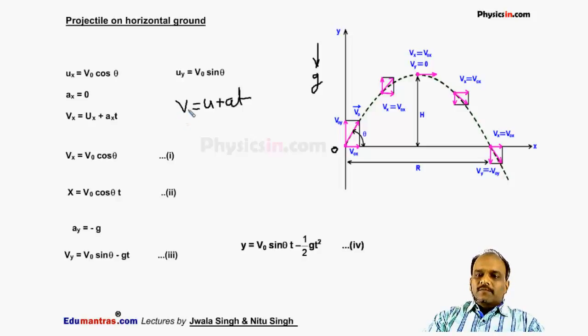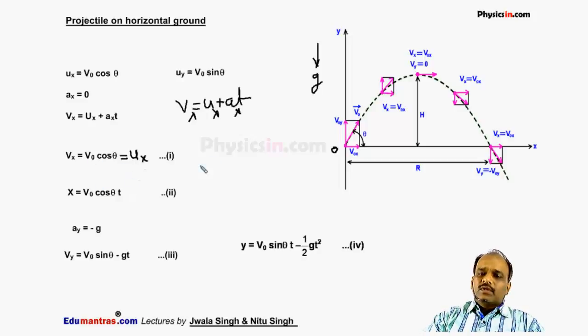So v is equal to u plus at because a is constant. So I can say vx is equal to ux plus ax into t. As we know, ax is 0. So we can say vx is equal to v0 cos theta, that is equal to ux. So the velocity of the particle along the x-axis will remain the same.